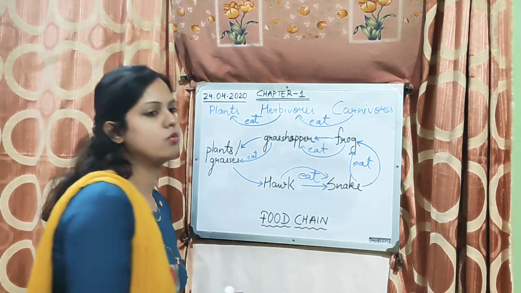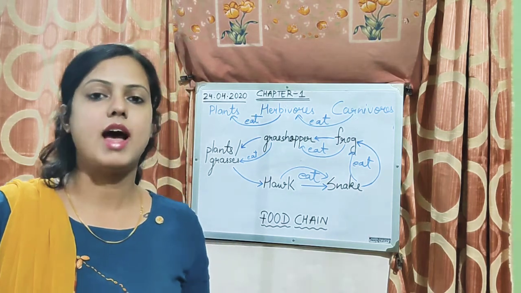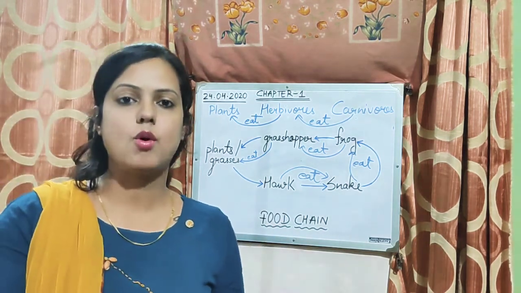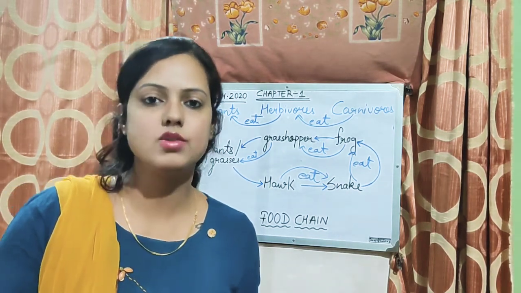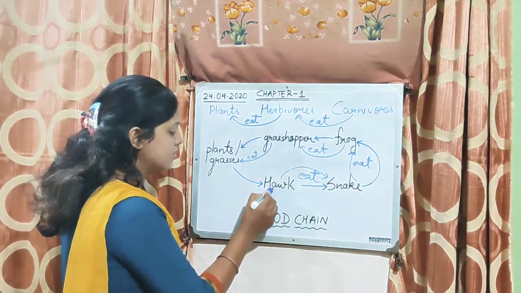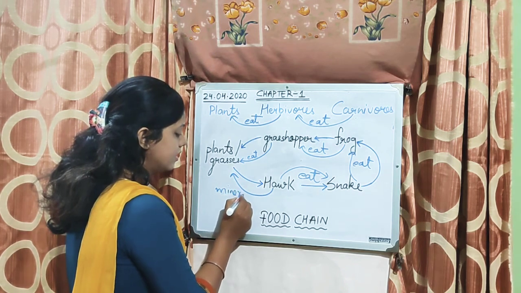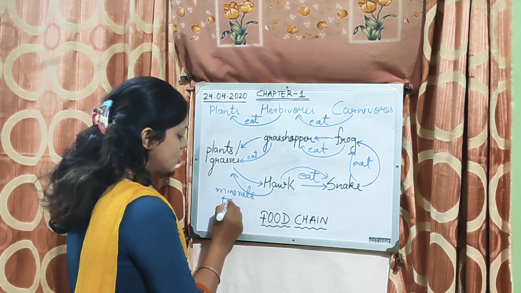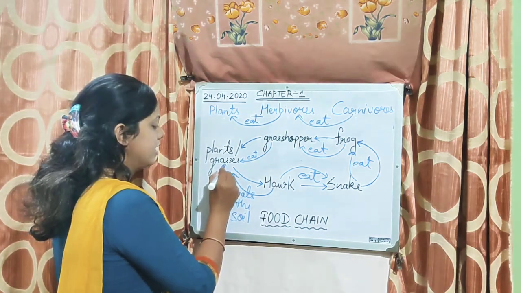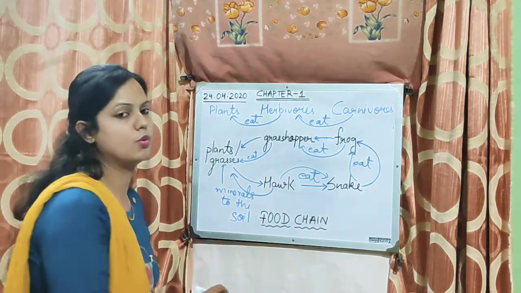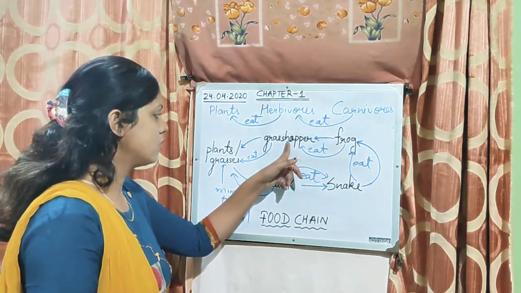Now this hawk, when it dies, it will get buried and mixed in the soil. After that, its body will decompose or break into smaller pieces, and that will add minerals or nutrients to the soil. These minerals present in the soil will be taken up by the plants and grasses which grow on the soil. So once again, plants and grasses will be eaten by grasshopper.